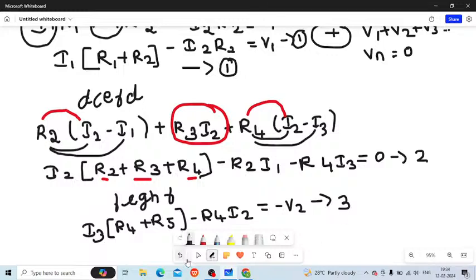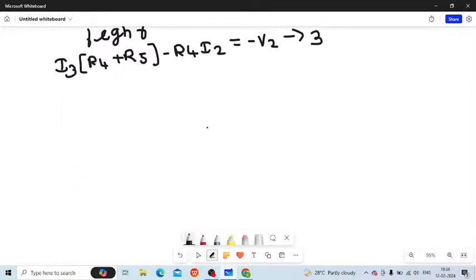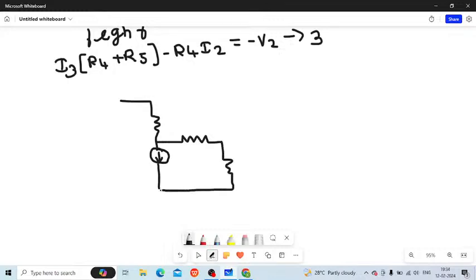Okay, and super mesh analysis: what is going to happen is that you have a current between the two meshes. For example, let me write a general diagram for that. Here you can see that there is a mesh over here and there is a current over here. All the procedure is the same, students. Say this is my simple diagram, wherein I have a voltage over here, I have a current over here, I have resistances R1, R2 and R3.